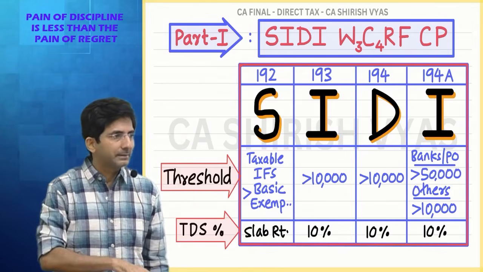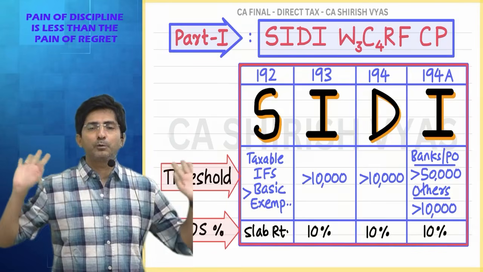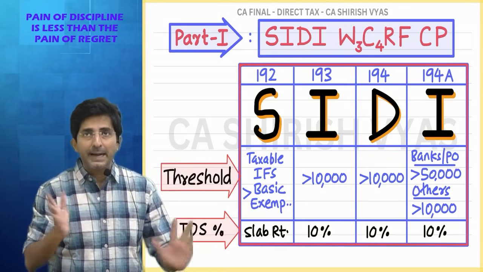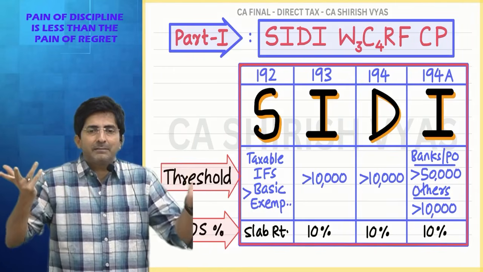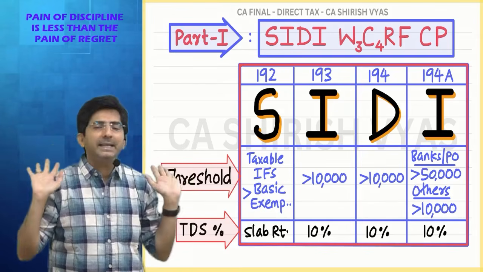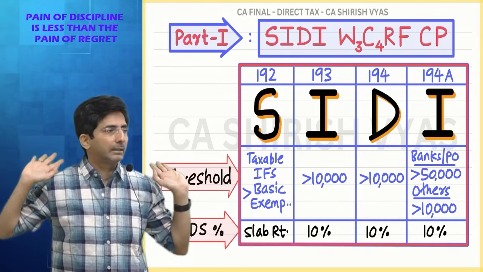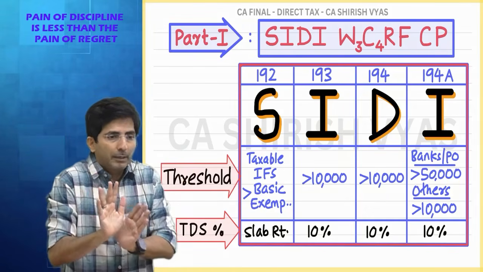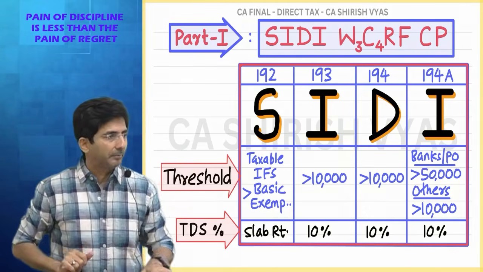Or I can say it like this, banks are exempted up to 50,000. This is also a proper way to say it. Why exempted? It means they are freed from the tension of TDS. They are exempted up to 50,000, meaning they have to cut the TDS only if it is above 50,000. So there will be fewer customers of that kind.